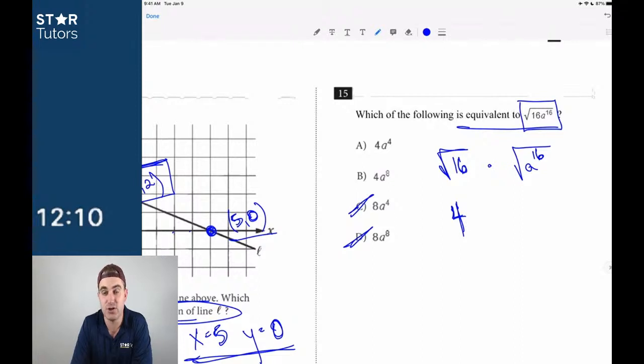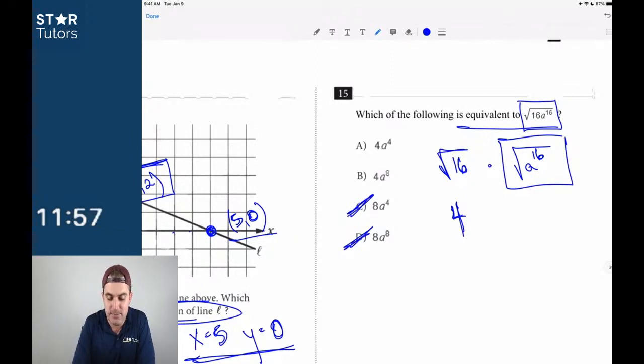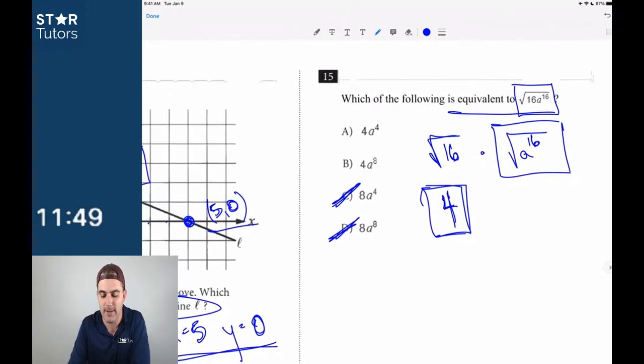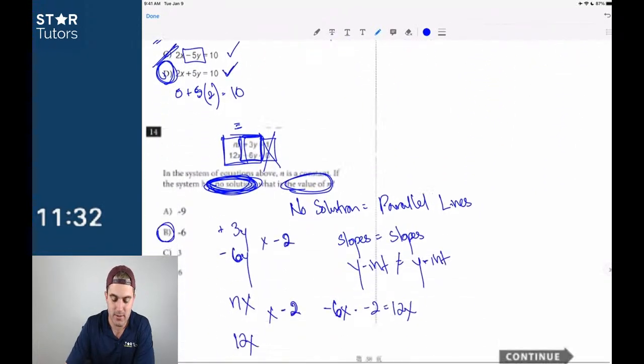That's a huge advantage. If you don't know what to do with this part of the value, at least you're guessing 50-50. Those are mathematical certainties, guys. If you look at these videos that we have produced, every single one of the videos talks about mathematical certainties. Why not start with the easy part of the question, which is getting this down to 4, rather than worrying about what this a to the 16th is? Always start with the easier part. Now, what we need to remember is that a to the 16th square rooted is the same as a to the 16th to the 1/2 power. And when we have powers raised to powers, we know it's 16 times 1/2. Thus, the answer has to be B for number 15. Okay?